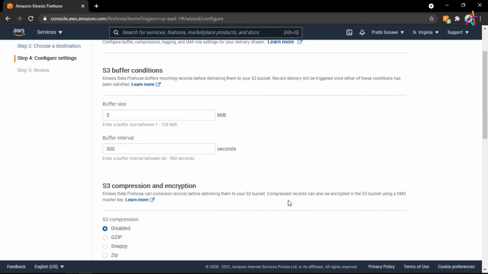Yeah, guys, as I told you, your Kinesis Firehose is not real time. It is near real time. Basically, here you have to define a buffer. I can collect from 1 to 128 MB of data. See, what it basically means is, if I type 10 here, my Firehose will collect 10 MB of data at first, then only it will deliver. Let me just take an example in here.